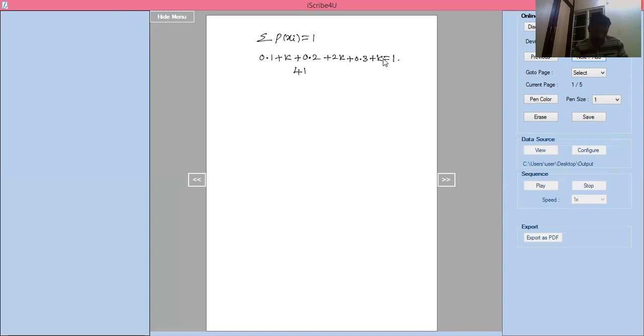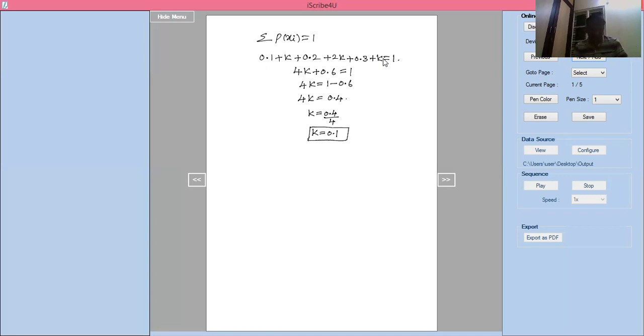So 4k plus 0.6 equals 1, 4k equals 1 minus 0.6, which is 0.4. K equals 0.4 divided by 4, so k equals 0.1.